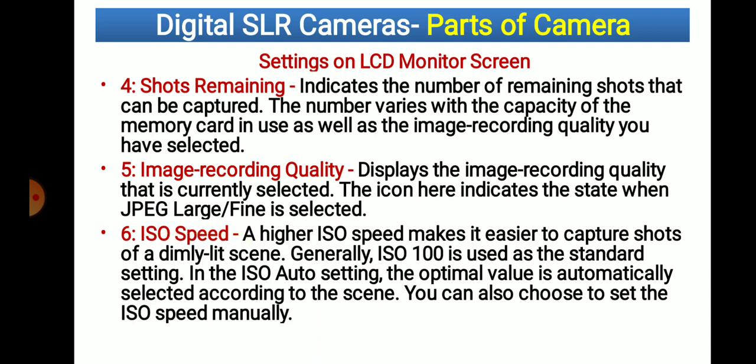And the ISO speed. A higher ISO speed makes it easier to capture the shot in dim light. Generally ISO 100 is used as the standard setting. Also the ISO auto setting can be used, or we can also set the ISO speed manually. So ISO speed basically, according to light, we are able to set the ISO speed, and standard is 100.